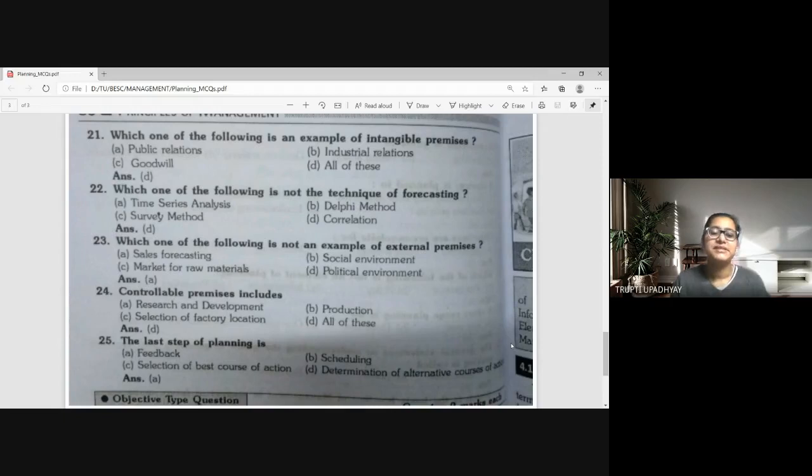The last step of planning is A, feedback, B, scheduling, C, selection of best course of action, D, determination of alternative course of action. So the last step of planning is obviously feedback.